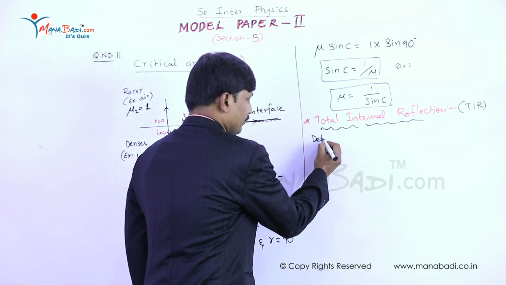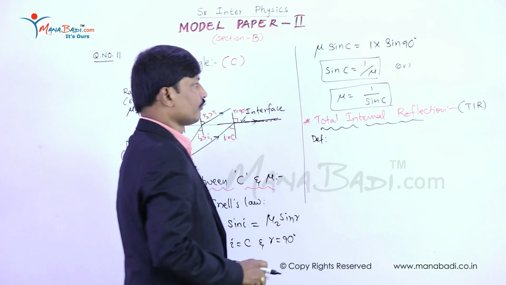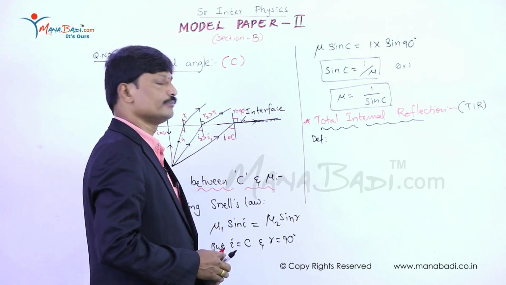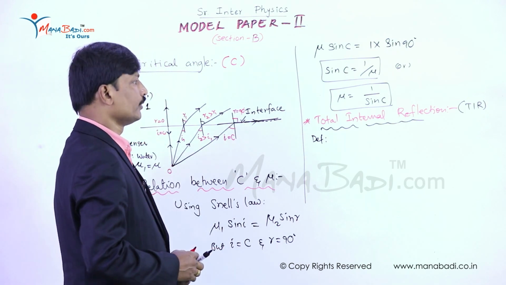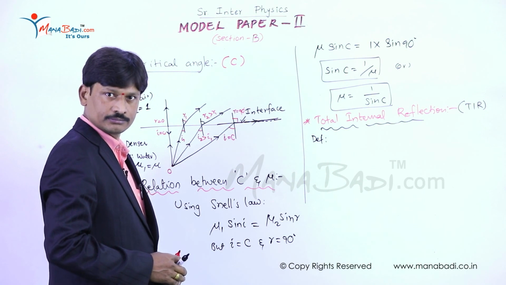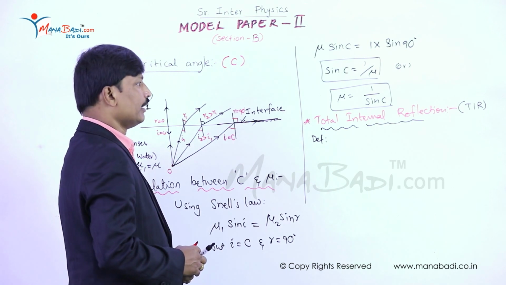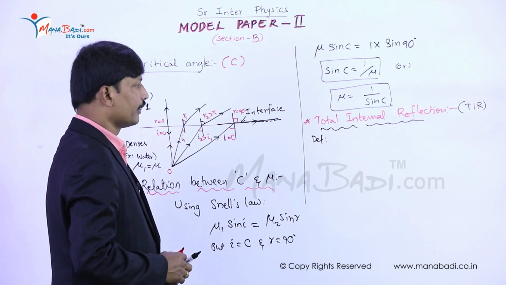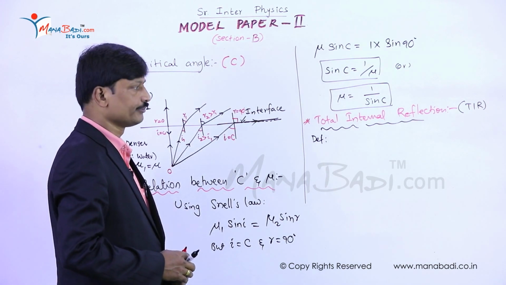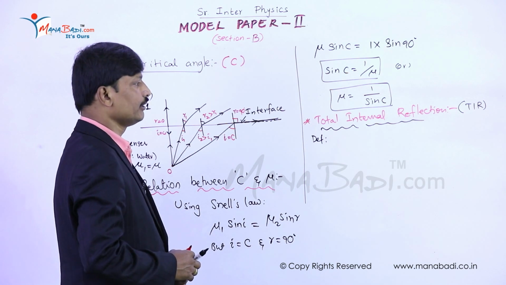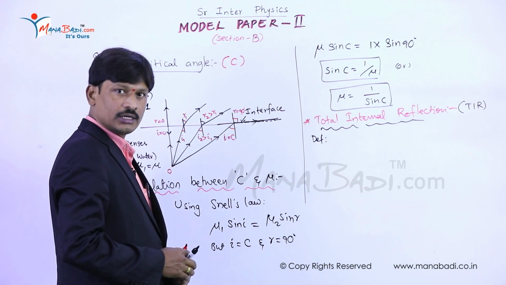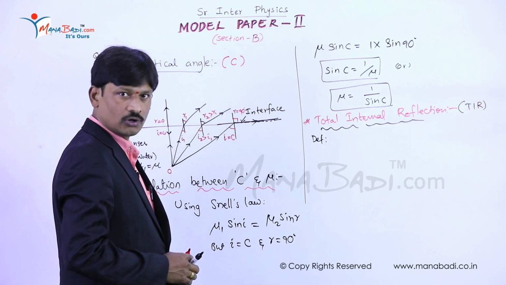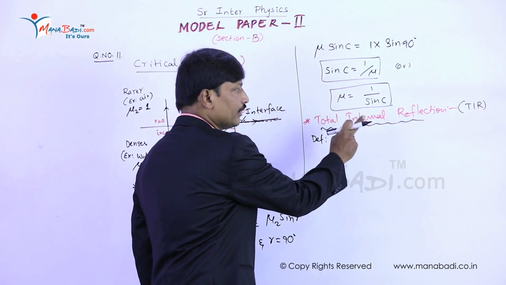First, the definition: when a ray of light passing from denser medium into a rarer medium meets the interface at an angle greater than critical angle C, then the light ray reflects into the same denser medium. This phenomenon is called total internal reflection.